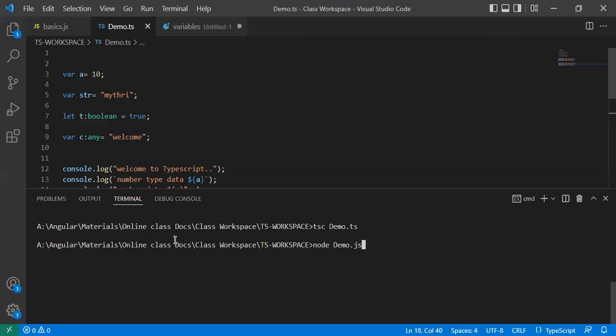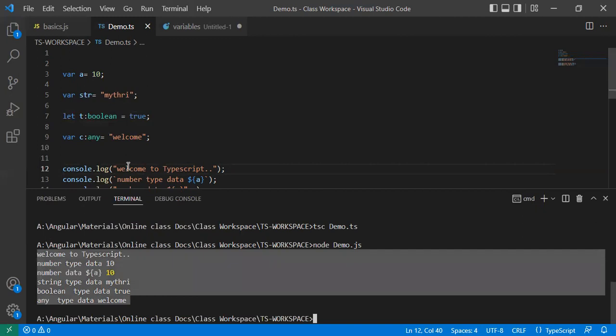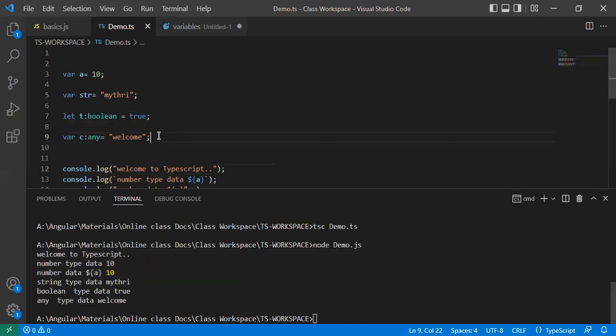Static typing and dynamic typing both work similarly, but whenever we are using TypeScript, it is better to use static typing, because there is an advantage of static typing: to avoid unnecessary errors at runtime. So that you have to remember.